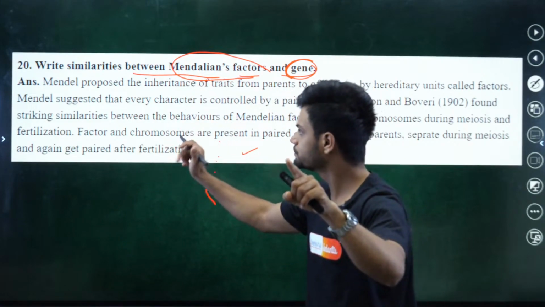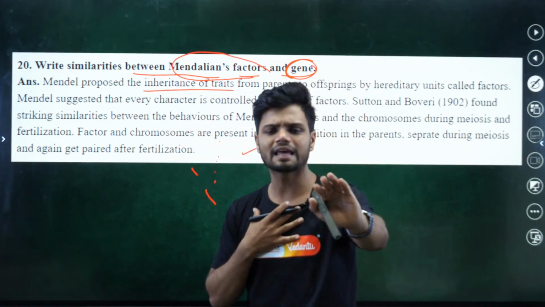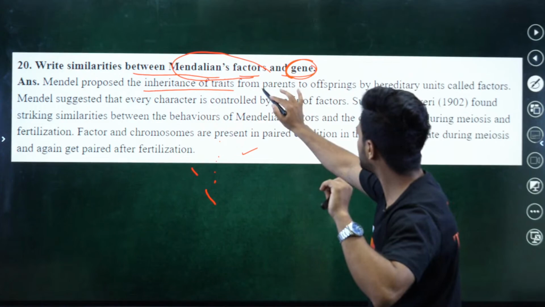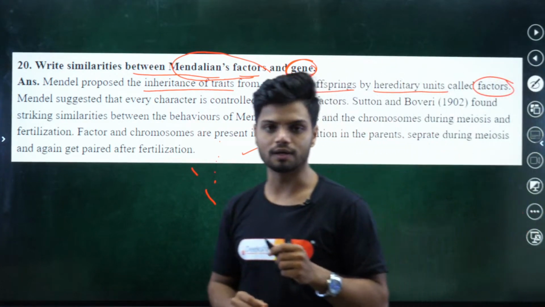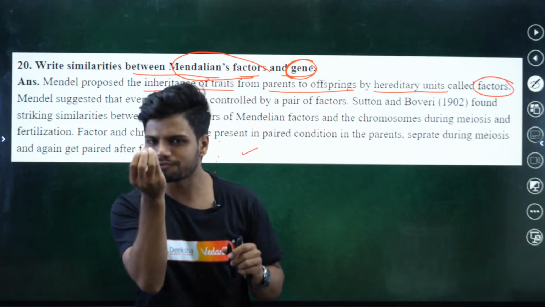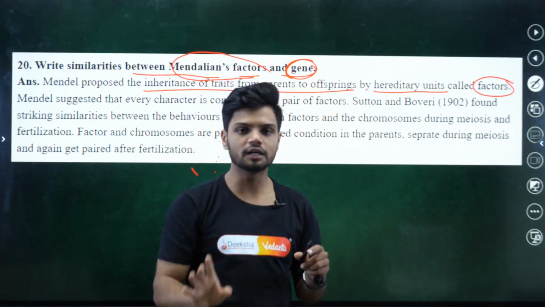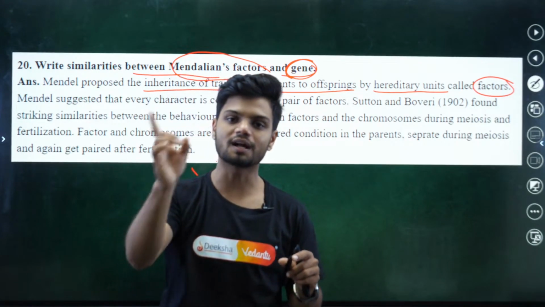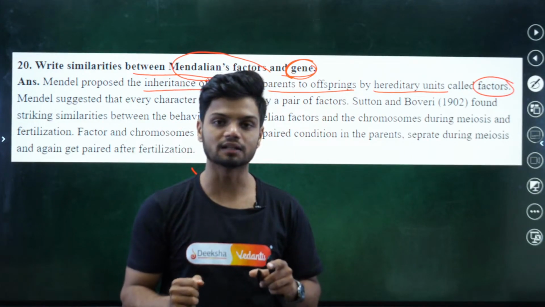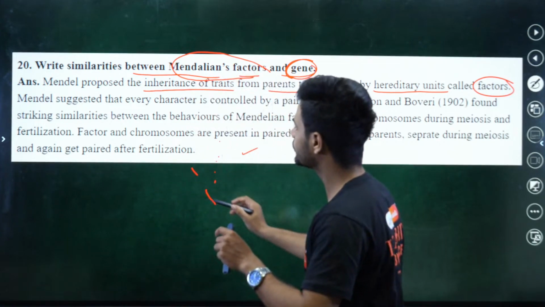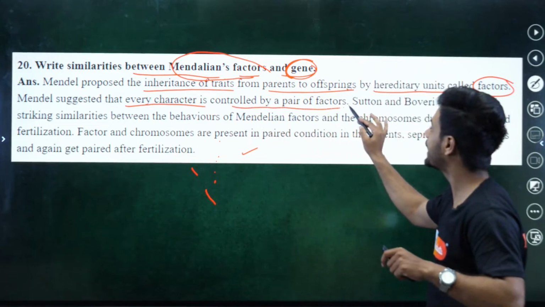Let me read the answer for you. Mendel proposed the inheritance of traits from the parent to the offspring by heredity units called factors. Mendel told us that there is a small factor which is transferred from parent to the offspring. Some genetic material is transferred from parent to the offspring, and that transfer of genetic material he called factor. Mendel suggested that every character is controlled by a pair of factors.